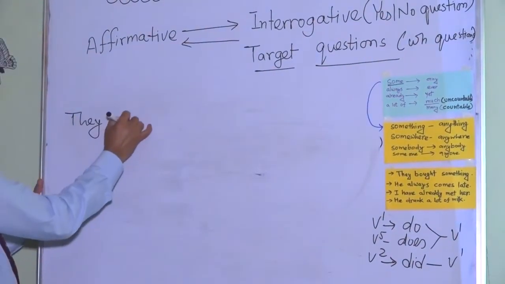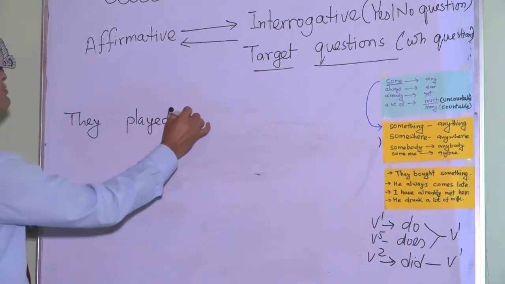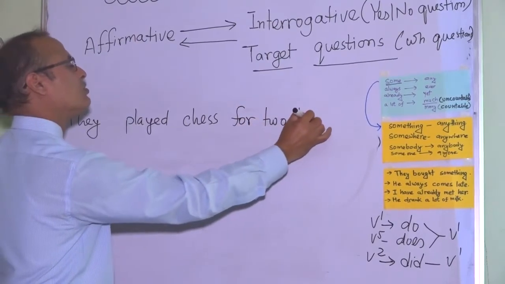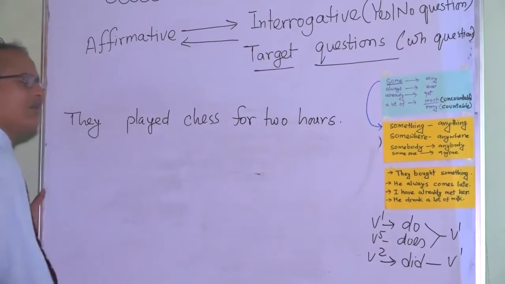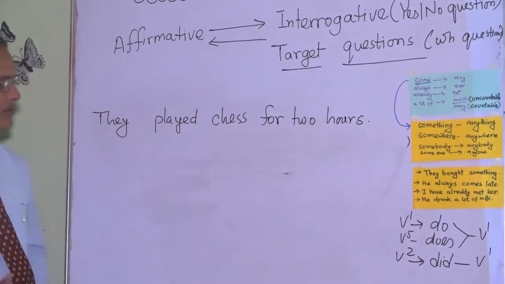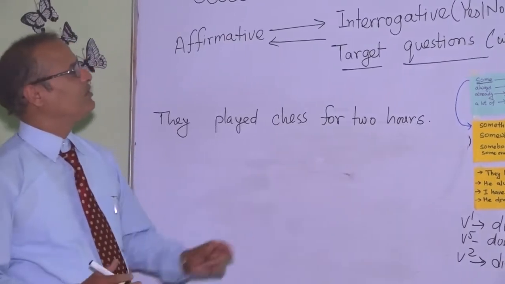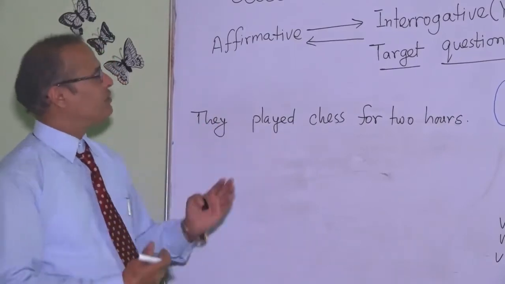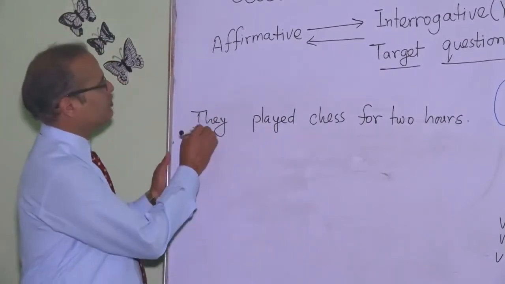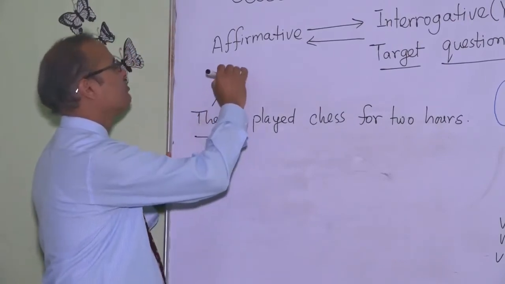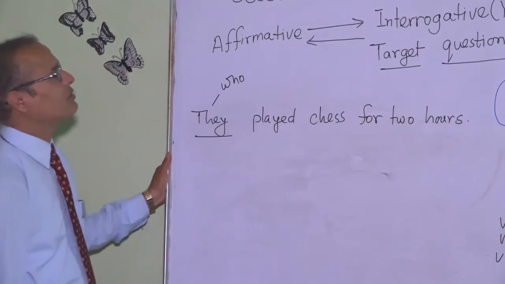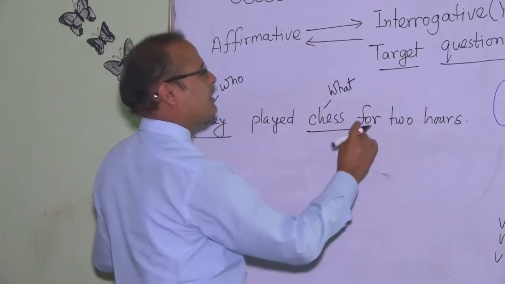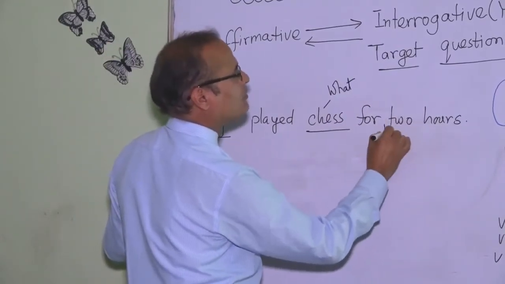They played chess for 2 hours. Now while targeting the information, first we have to decide which words or which information we can target. So targeting this information, we can prepare a who question, for chess a what question, and for targeting this 2 hours, it is duration.